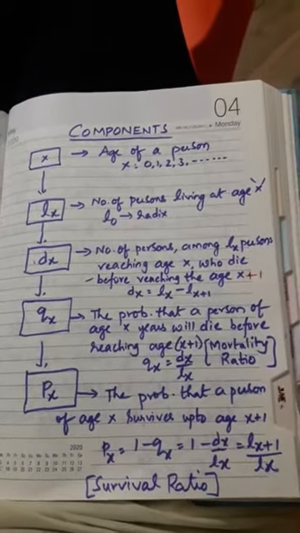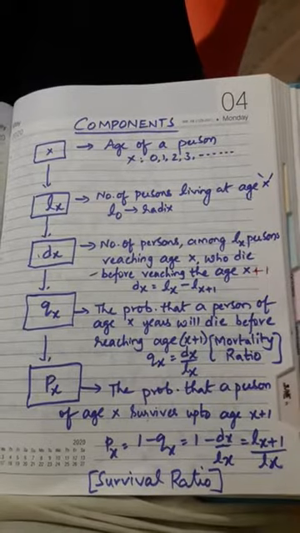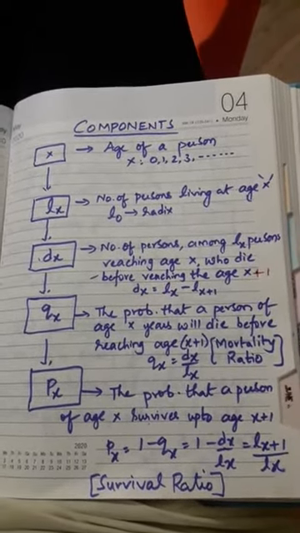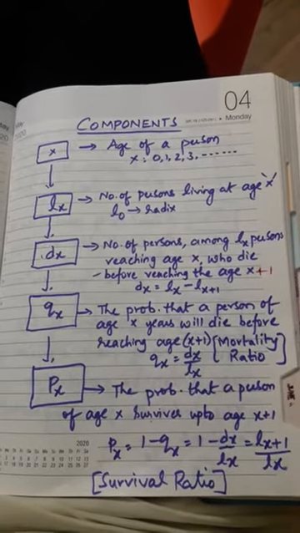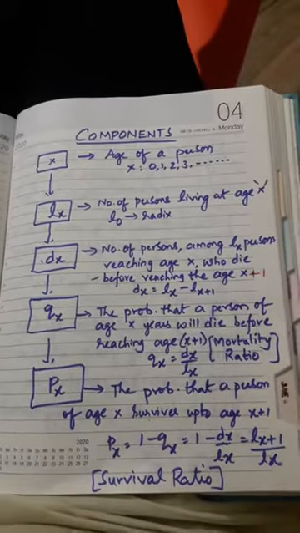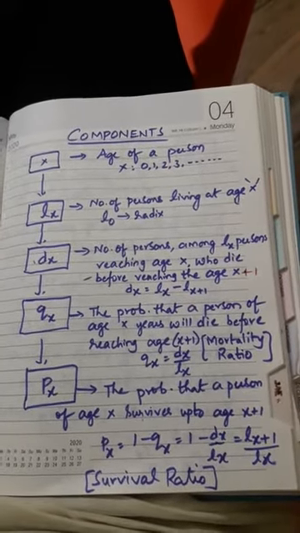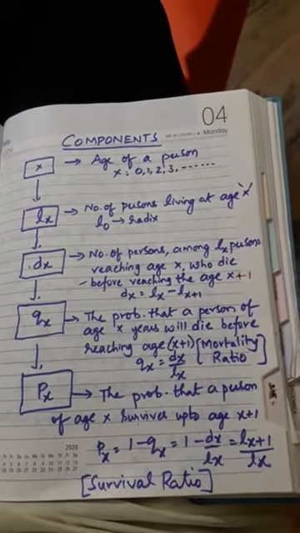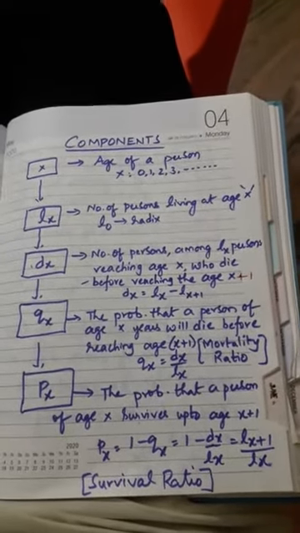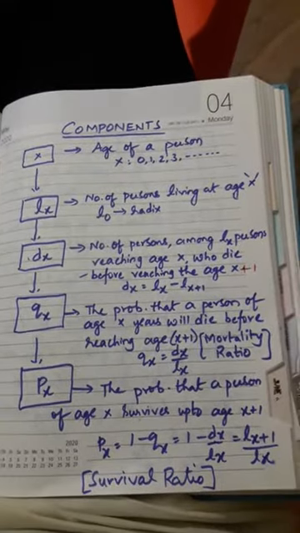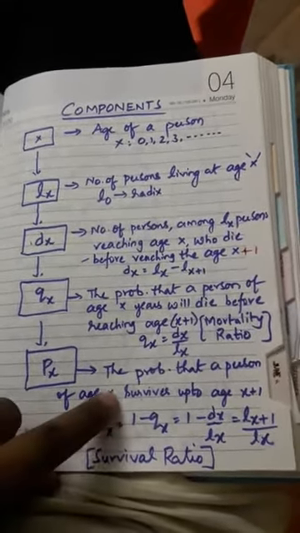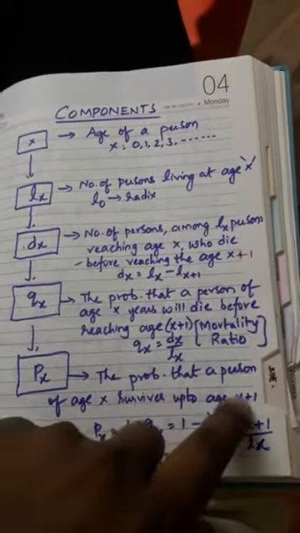And then when you are observing death, obviously the survival also should be observed. I mentioned earlier, a life table describes both mortality as well as survival. Remember this point. So now mortality we have seen, death we have seen. At the same time, the probability of surviving till reaching the next age also we have to see. So that is taken as px, the probability that a person of age x survives up to age x plus 1.